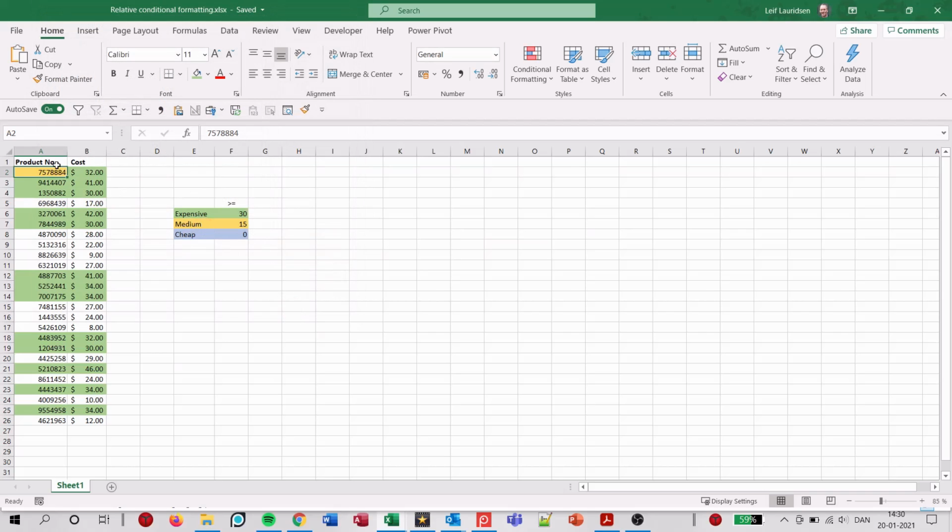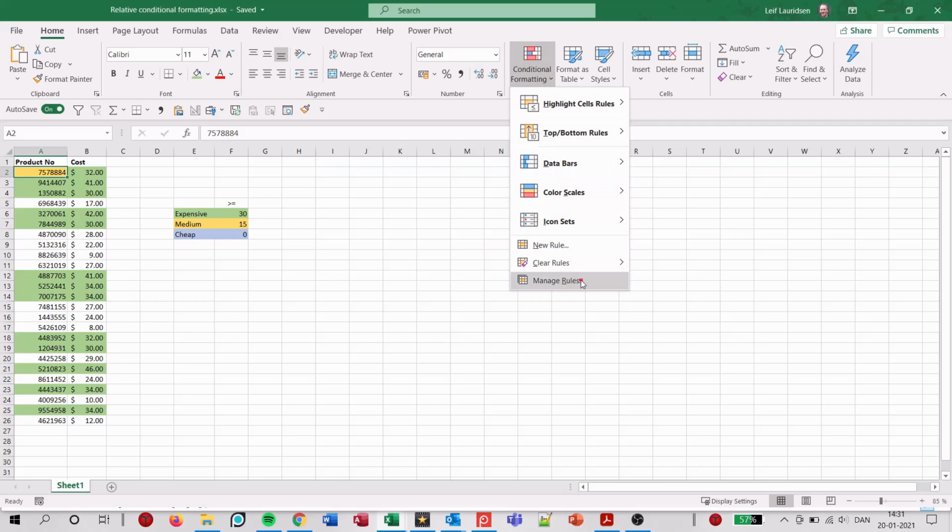Again, we have the same issue as before. We also notice that it's on the way to coloring this line yellow. So it may be looking at whether it's medium priced before it checks whether it's expensive. So we want to fix both those things at the same time. We want to expand the medium priced coloring to the whole table, and we want to make sure that it checks for expensive before it checks whether it's medium priced. So in conditional formatting, we say manage rules.